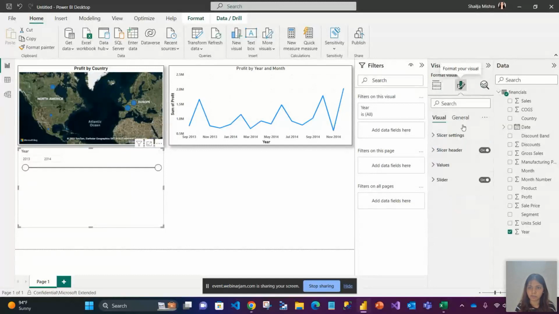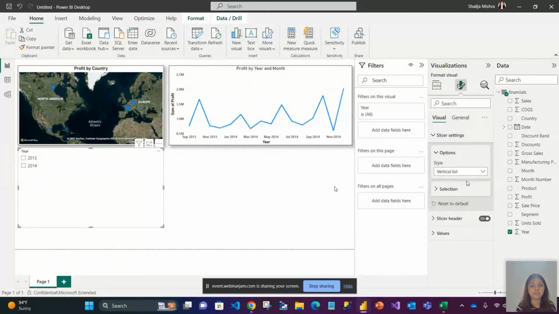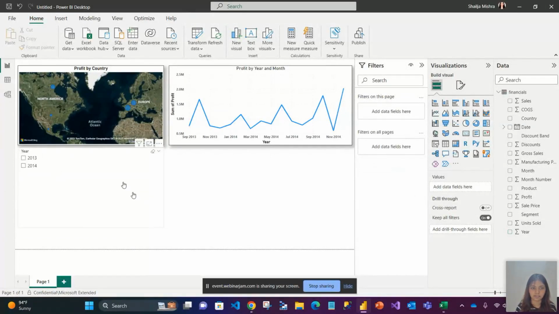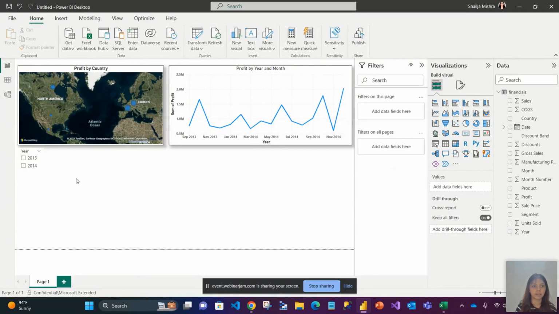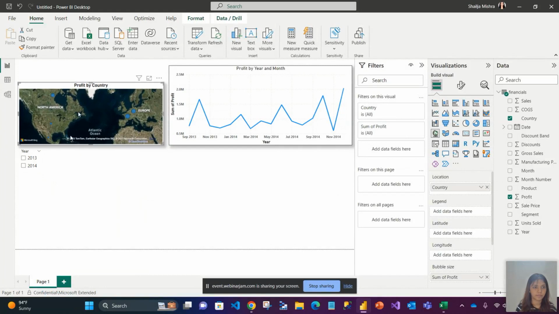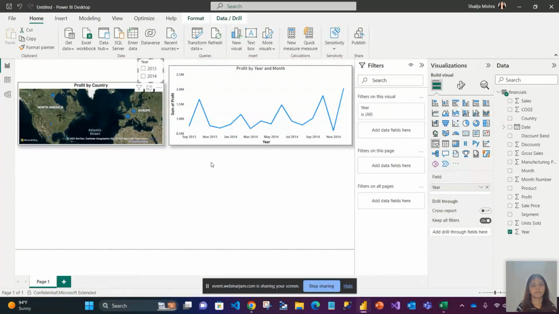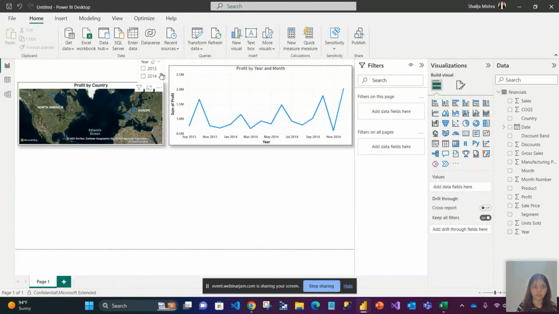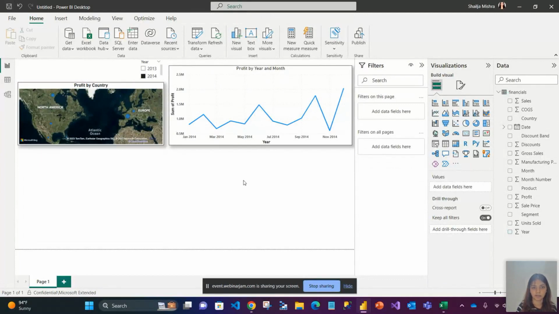Let me modify it a bit so that it becomes easier to understand. I say show me in the form of a vertical list, like checkboxes, right? Now let me make it smaller and put it somewhere like here. I'm just aligning here and there. Okay, and I'll move this here. Okay, now this is my visual. I say I only want 2014 because my manager said he only wanted 2014 data. So if you see, I clicked on 2014 here.